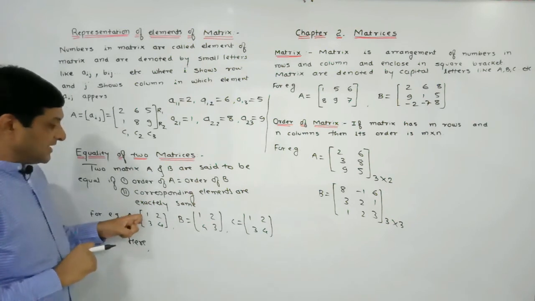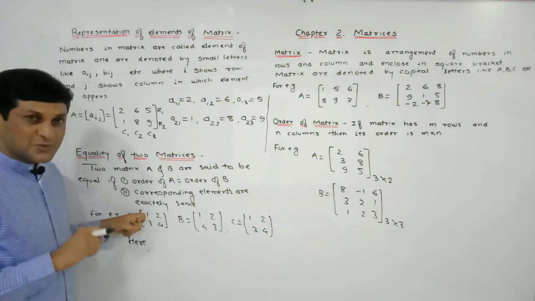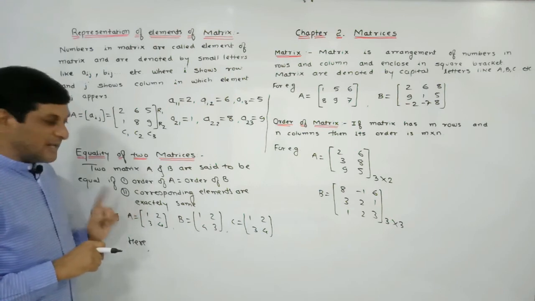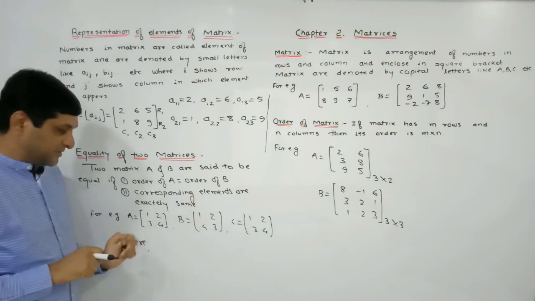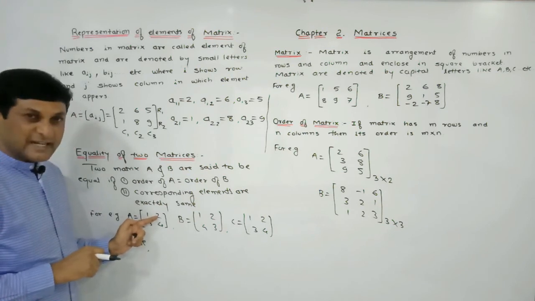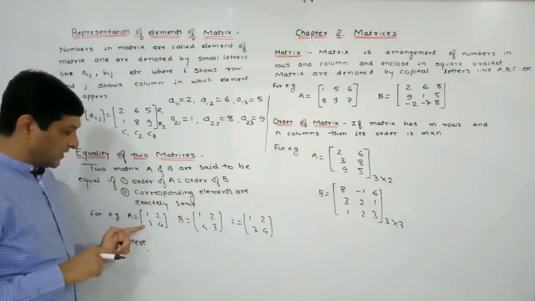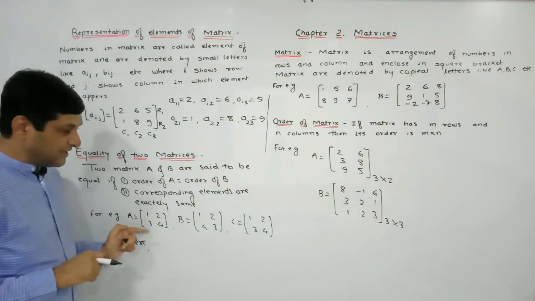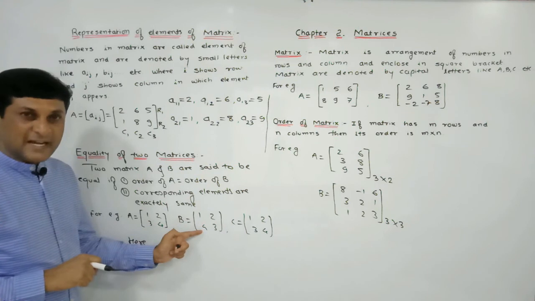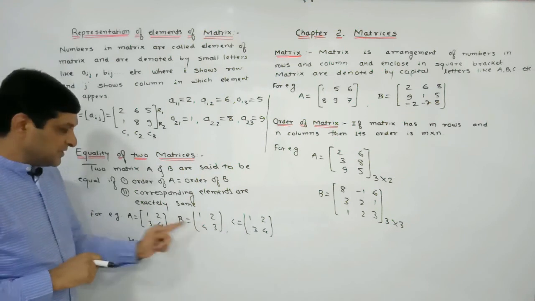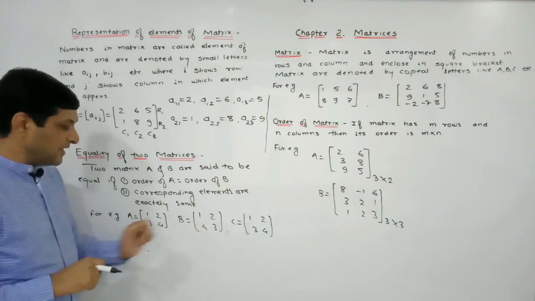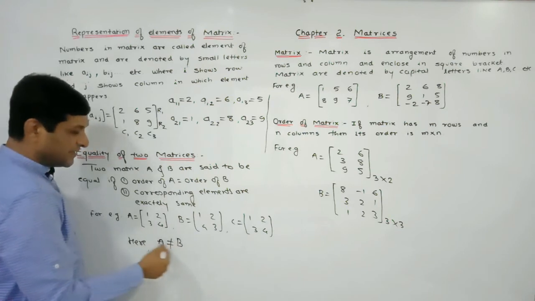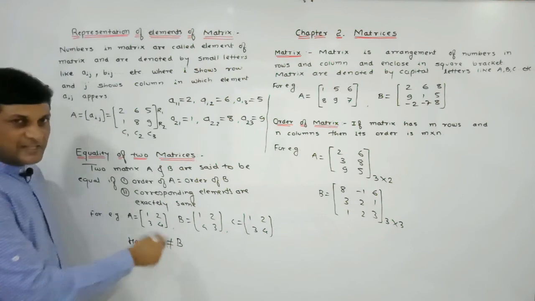Corresponding element means what? This element lies in first row and first column. Here which is the element in first row and first column? 1. Check that. Here also 1 is there. Yes. So the second element, first row second column, is 2. Here also 2. Here second row first column, which is the element in second row first column? 3. But here the element of second row and first column is 4. Means here corresponding elements are not equal. So we can say that matrices A and B are not equal. If not equal, then we simply denote it by this notation.